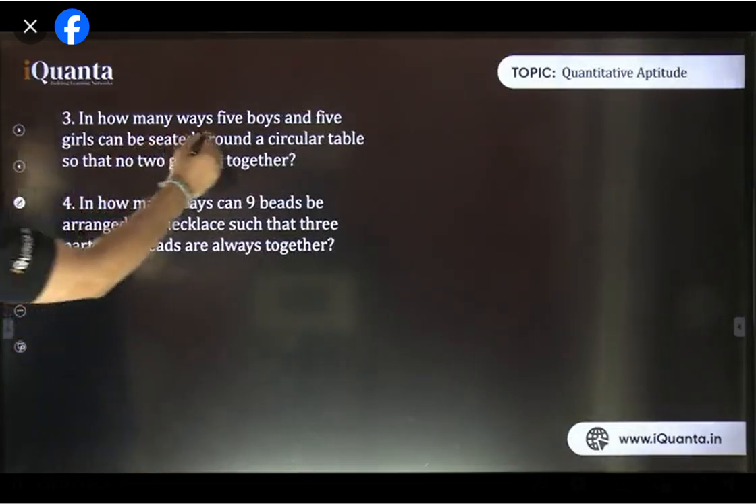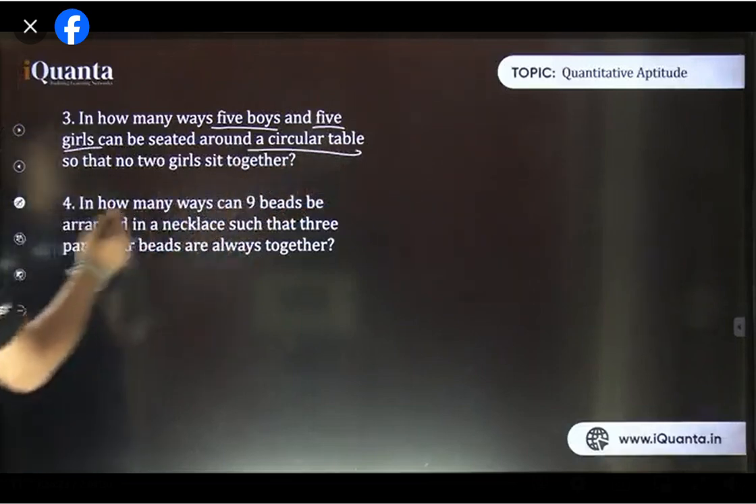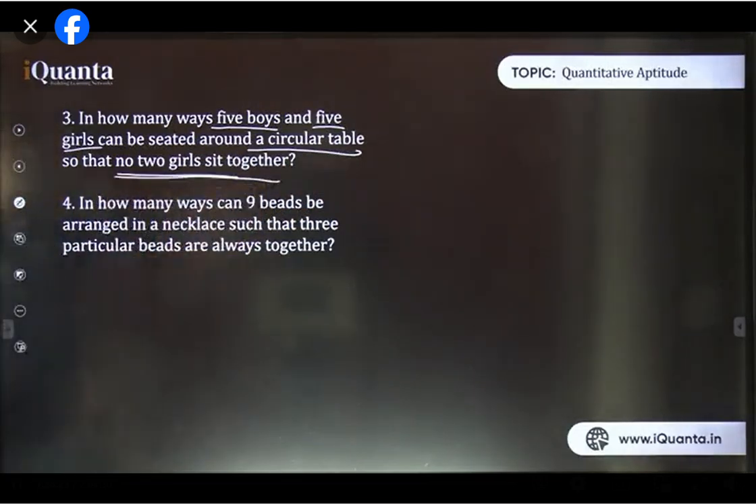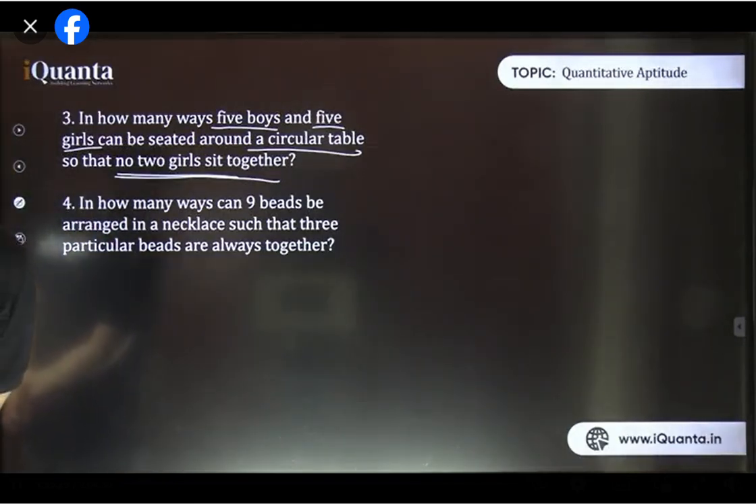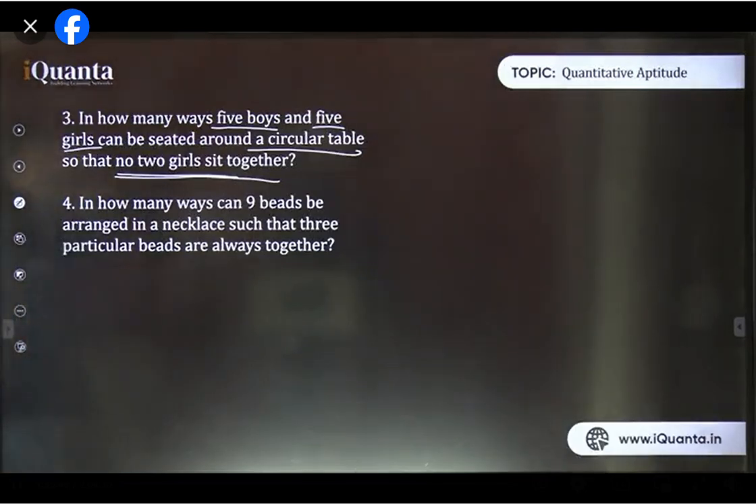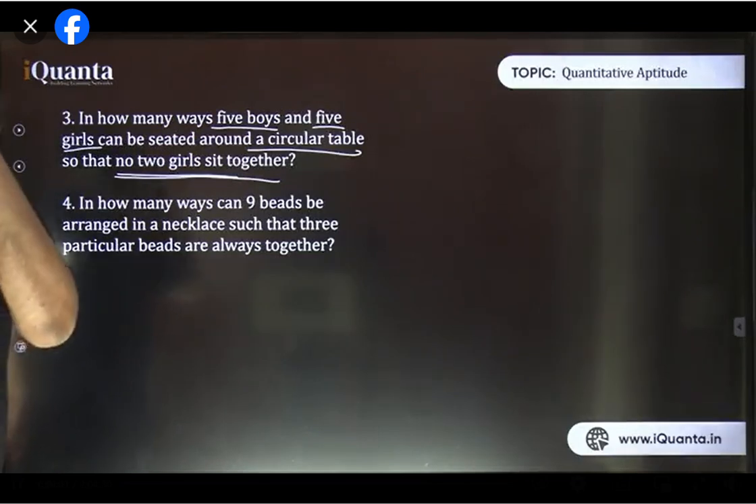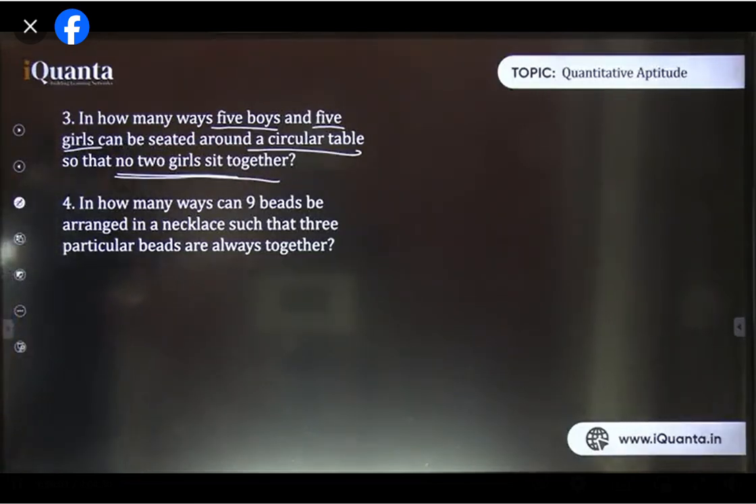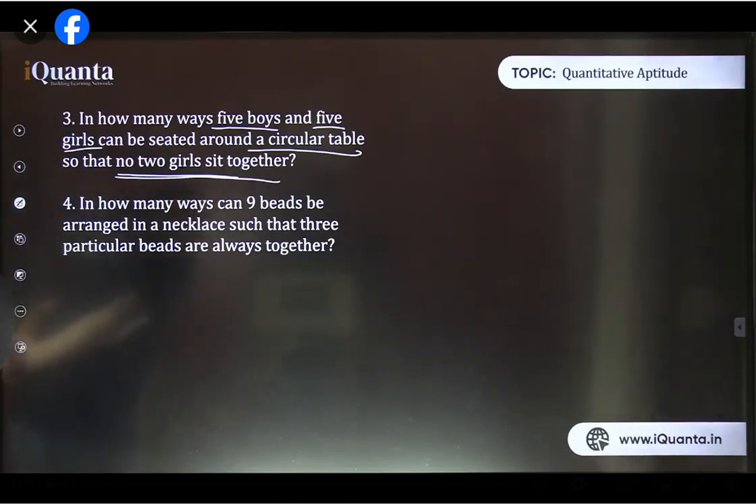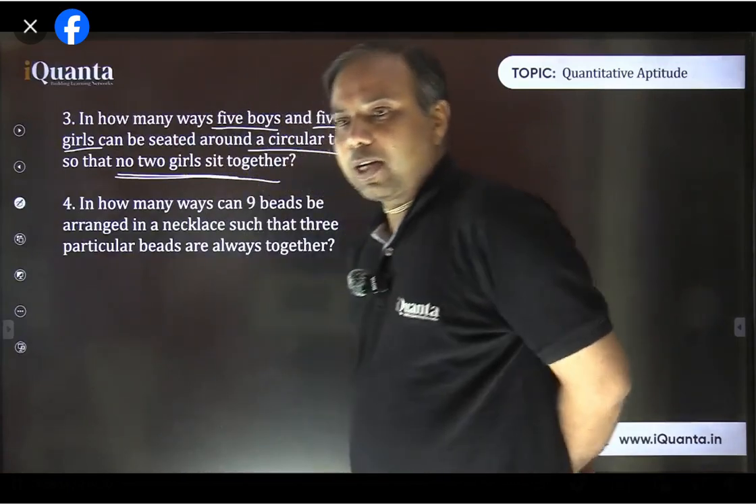Another question: in how many ways can 5 boys and 5 girls be seated around a circular table so that no 2 girls sit together? Easy question. Please do it fast. Five boys, 5 girls to be seated around a circular table so that no 2 girls sit together. Yes, 4 factorial into 5 factorial. That's perfectly fine. Good.